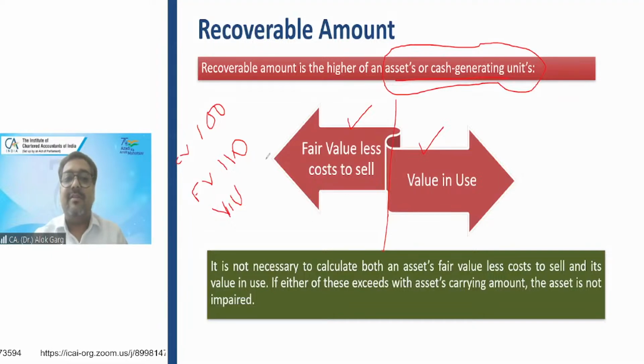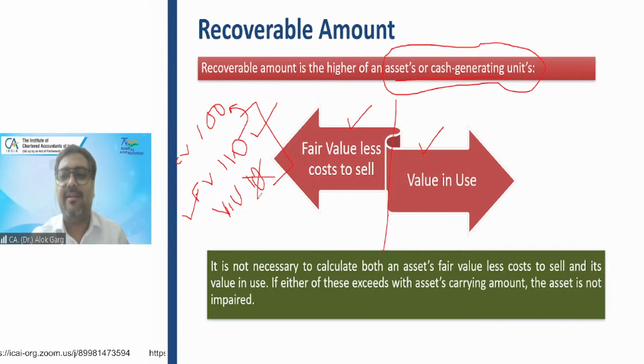The standard says that the recoverable value is the higher of fair value less cost to sell and value in use. Since you have computed one of the aspects, which is fair value, and it is already higher than the carrying value, one thing is very much clear. Even if the value in use is only 10, it doesn't matter. The higher will be considered, and the fair value is already more than the carrying value. It means there will not be any impairment, right? So there is no requirement of checking another leg, another parameter. If one leg is higher than the carrying value, the other leg is not required to be calculated.